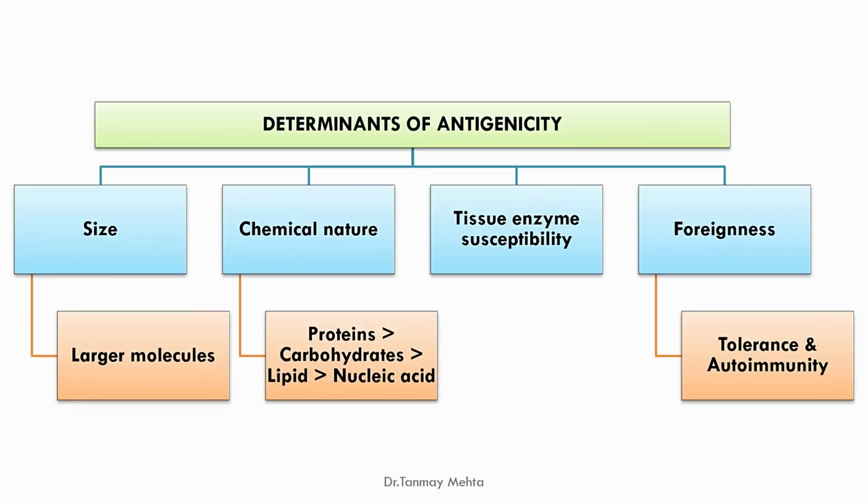That means our immune system is tolerant, which is known as immunotolerance, to self-antigen. We do not react to our own antigenic structures. The more foreign the molecule, the more we will react to it. So the more the foreignness, the more will be the antigenicity. If we react to our own antigen, that condition leads to autoimmunity. We will surely come up with other videos in which we will talk in detail about tolerance and autoimmunity.